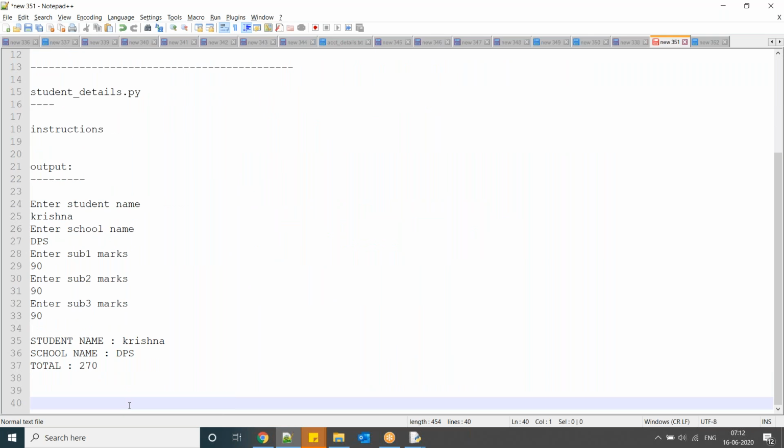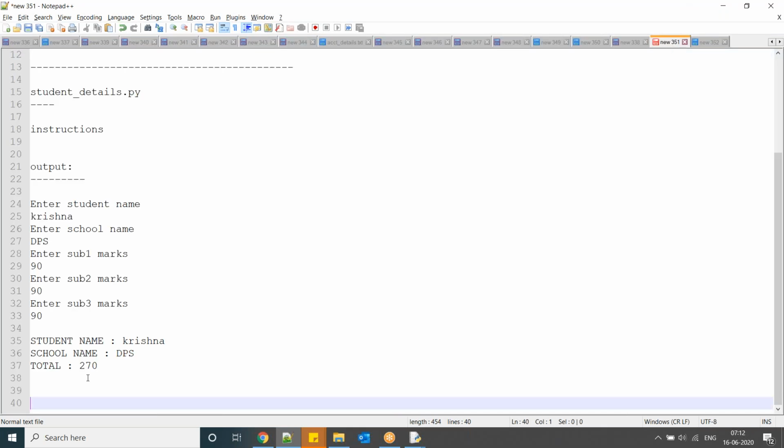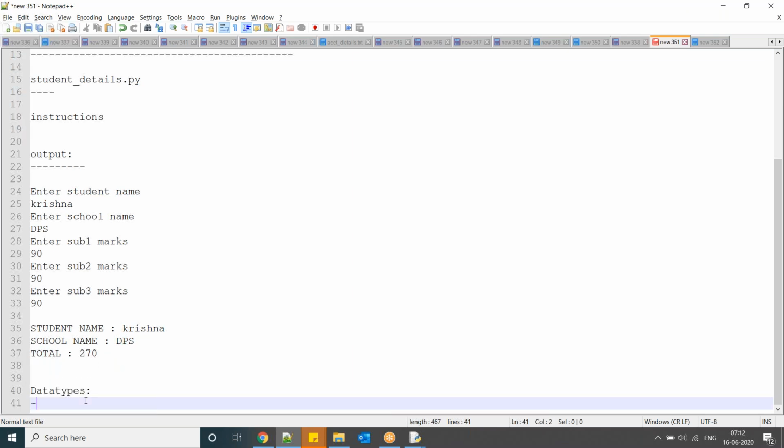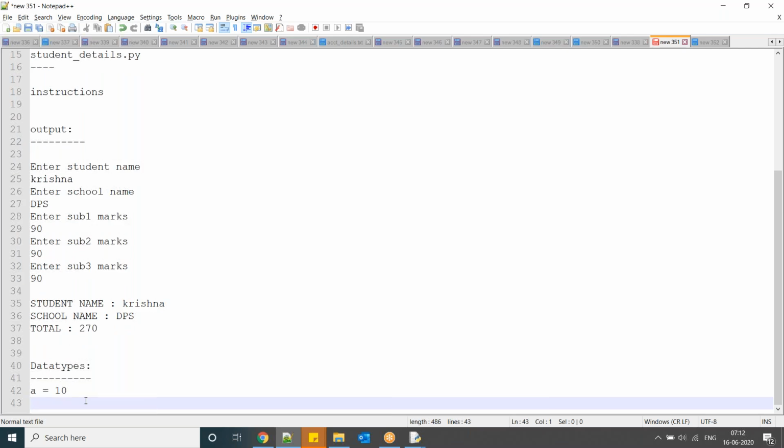Next, we have to discuss one more important concept called data types. Okay, guys, this is very important. All of you, please concentrate on this one. Data types and operators. So what is a data type? For suppose a equal to 10. Okay, now a is a variable, 10 is a value.